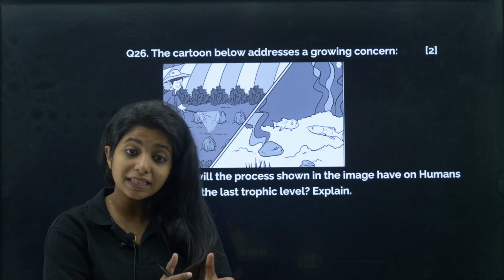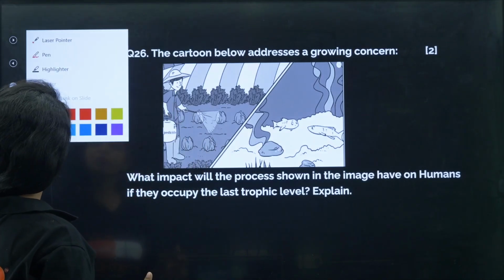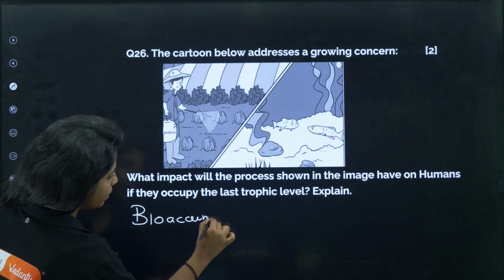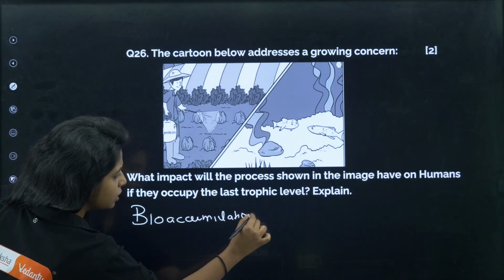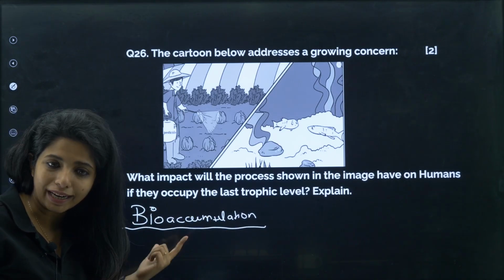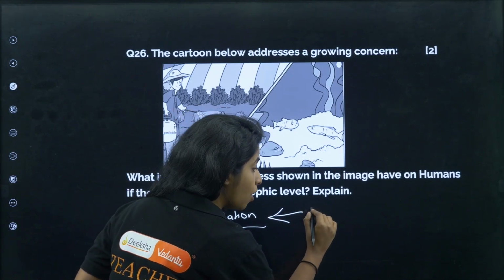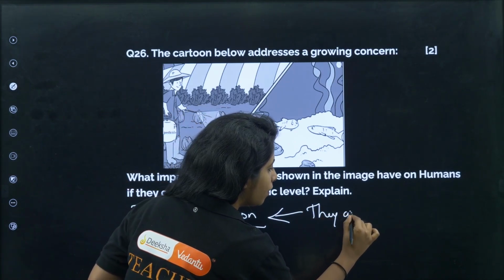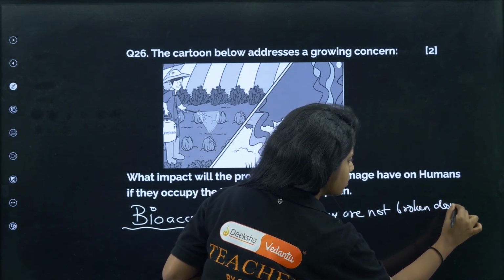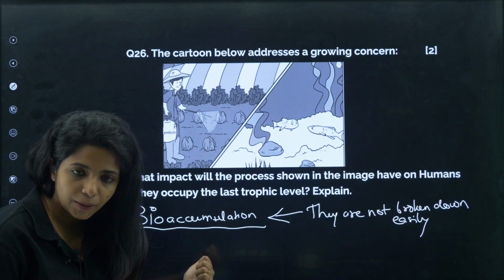And when this happens in the case of biological substances, normally in our case, we call this bioaccumulation, where basically the chemicals which are not going to get broken down really easily, they are going to get accumulated. Okay, they are going to get accumulated. Why are they getting accumulated, my dear children? Because they are not broken down easily, which is why they are getting accumulated.